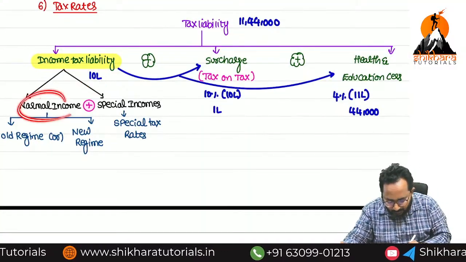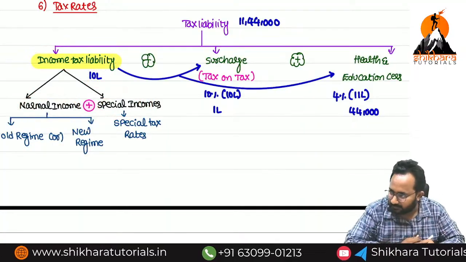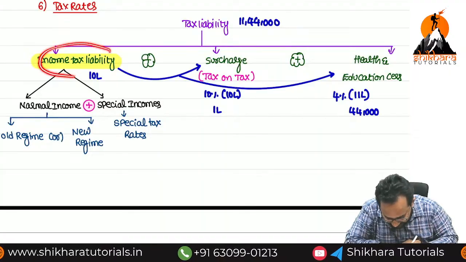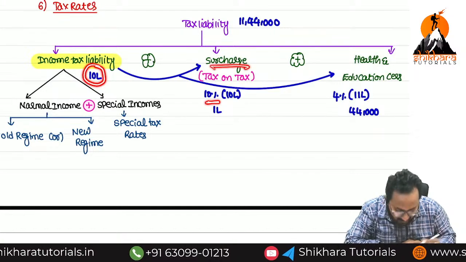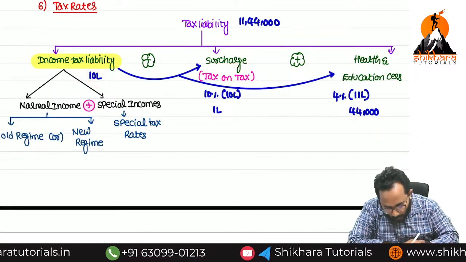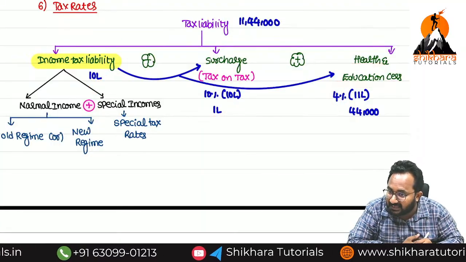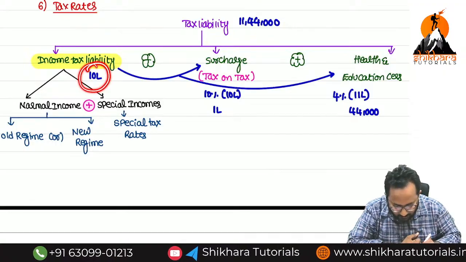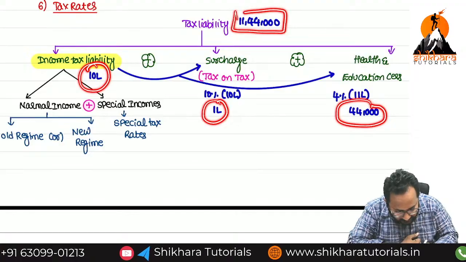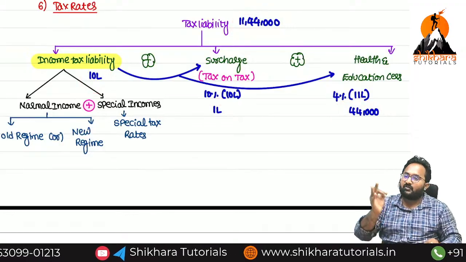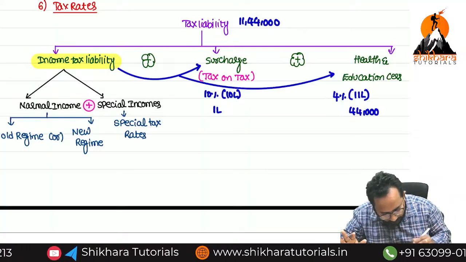By way of computing, you got a 10 lakh tax liability. What is that tax liability? Income tax. On this income tax liability, if you are rich, we have to pay what, ma? Surcharge. On both the amounts together you have to pay 4% health and education cess. Income tax liability, surcharge, and health and education cess all together, what is the tax liability, ma? 11,44,000. Just an example only. Now please copy these things.